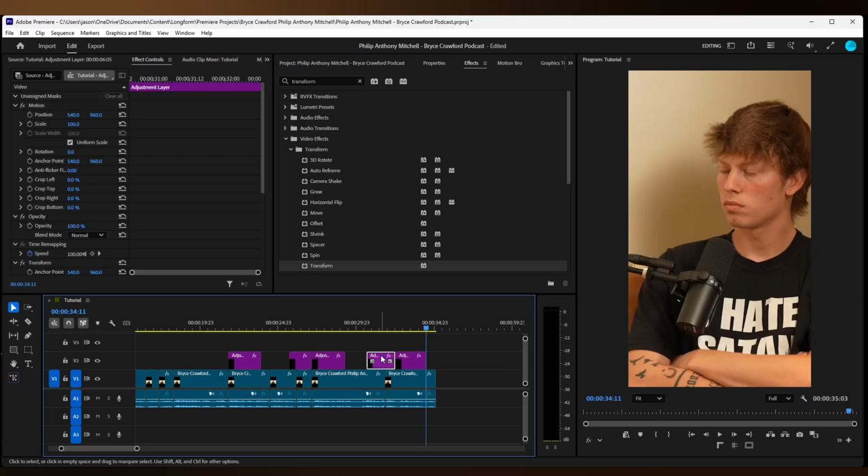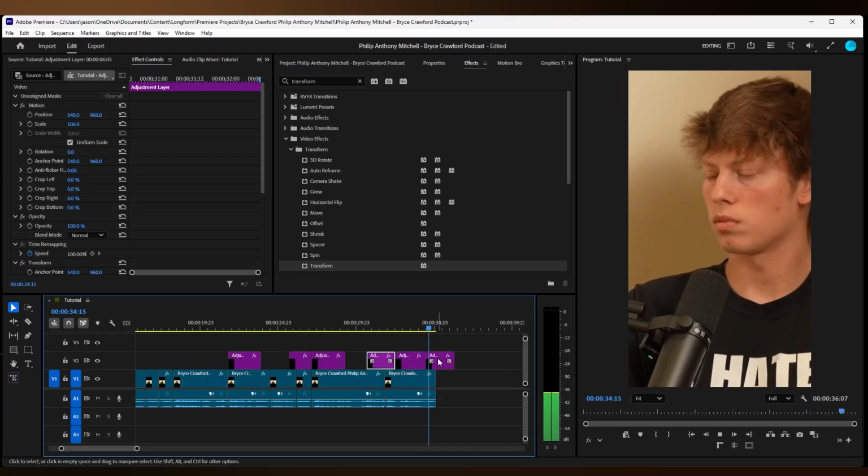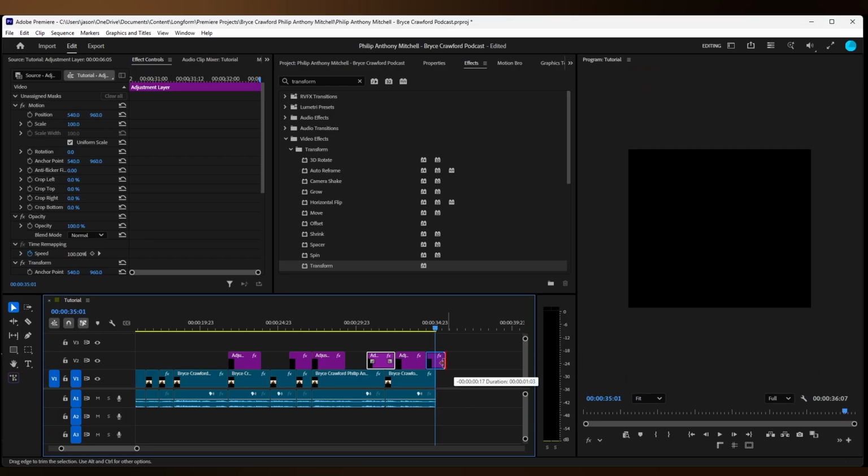Finally, duplicate the zoom out again. And trim the excess.